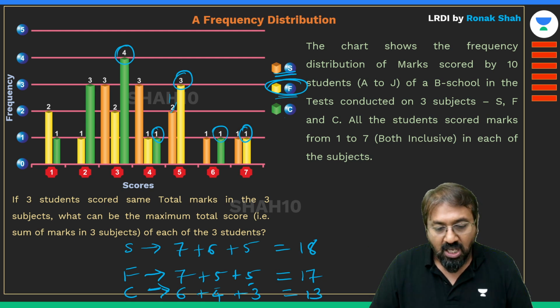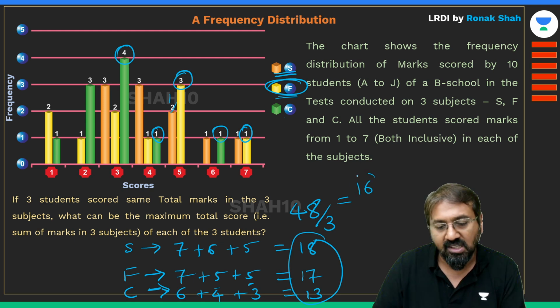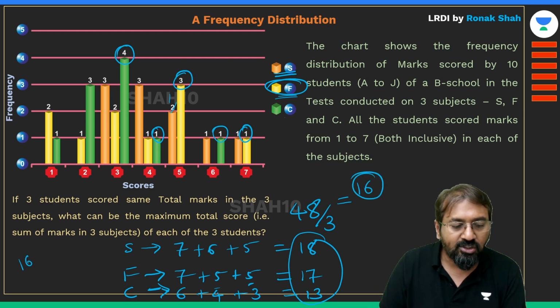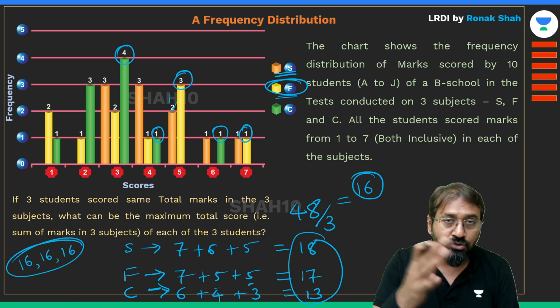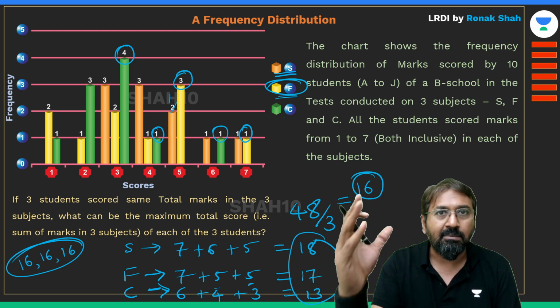Now what is this total? So guys, this comes out to be 48. What is the average for 3 students? So 48 divided by 3 is 16. That means at the most 3 students can have scores of 16, 16, 16. If 3 students have got the same scores, the maximum possible value for this can be 16, right?